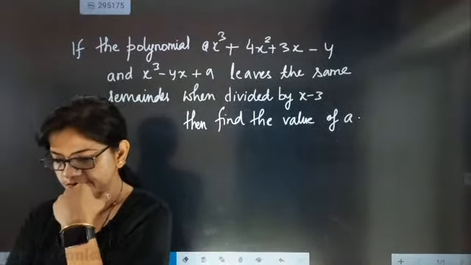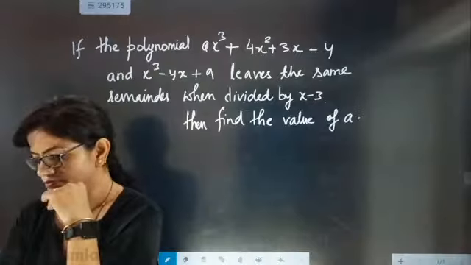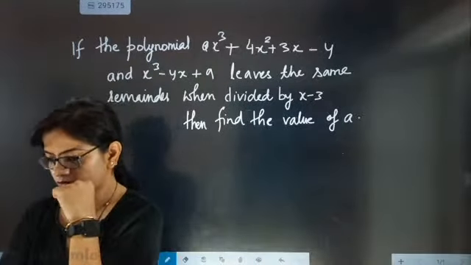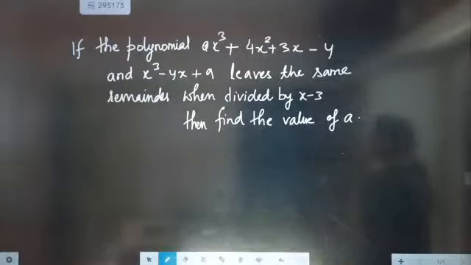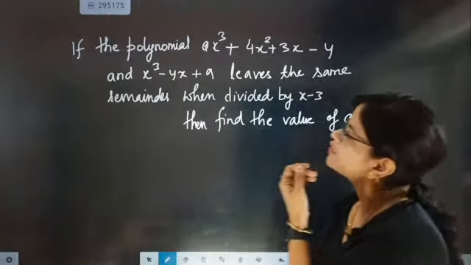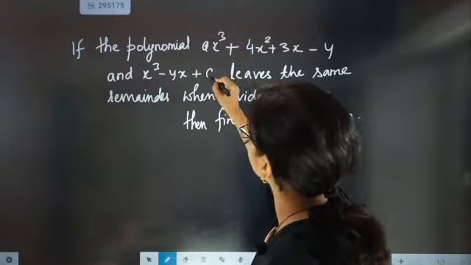Solve it. So these are two polynomials. Here it is written as a only, okay.